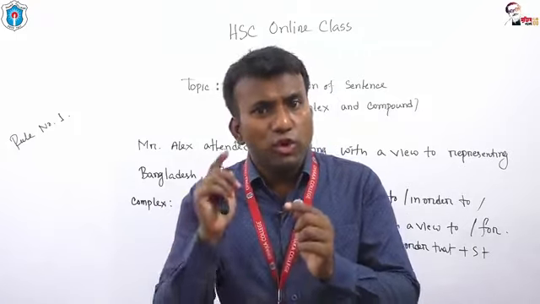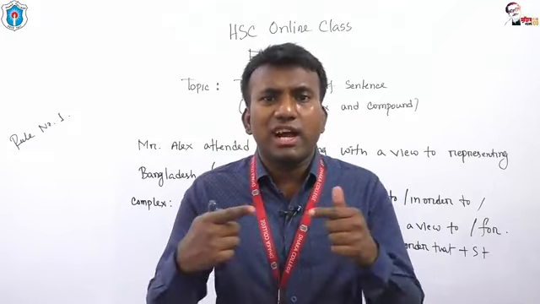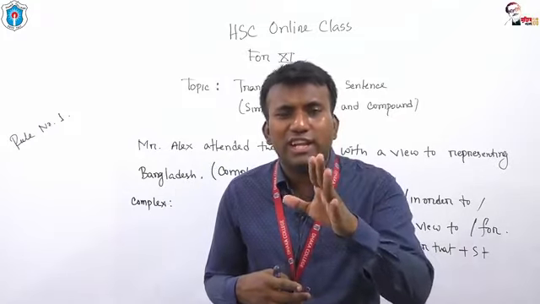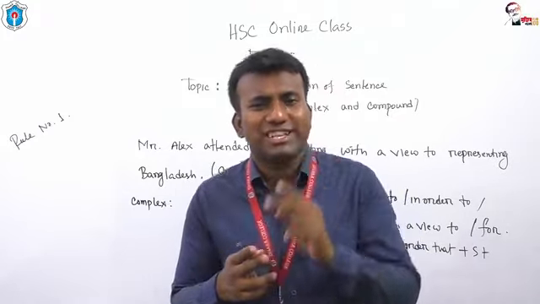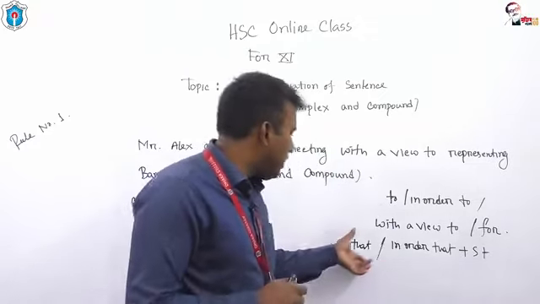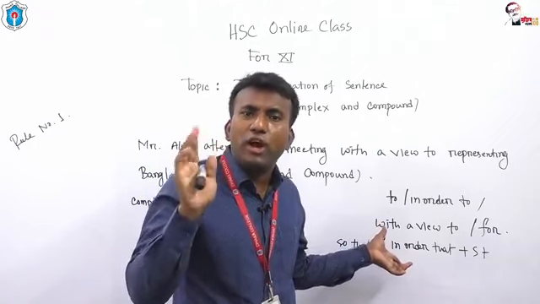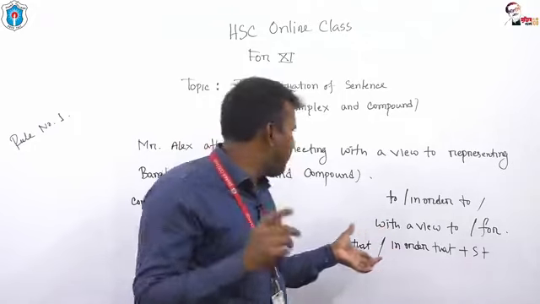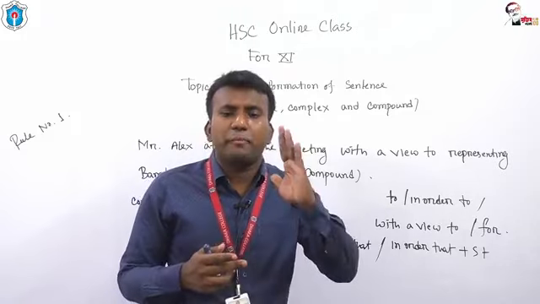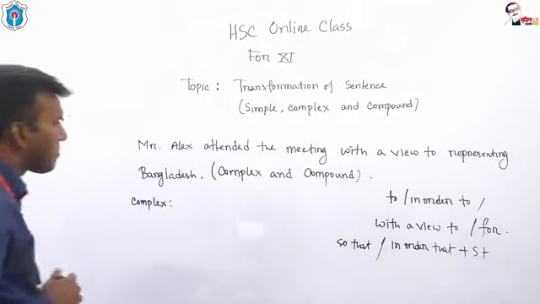or in order that. You know that so that or in order that are 2 conjunctions which are suitable for complex sentence. If you use so that or in order that, definitely there will be 2 clauses. One is principal, another is subordinate. So my dear students, after so that or in order that, you have to use may or might, can or could. If you get a present tense, you have to use may or can. In case of past tense, we have to use could or might.